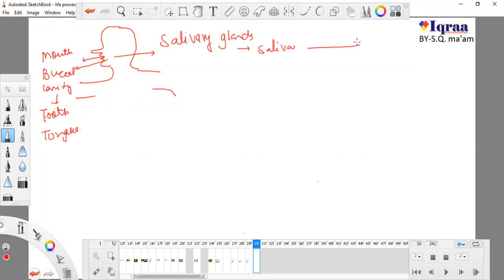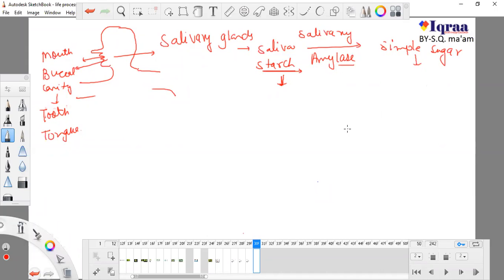And there is a presence of salivary amylase. This salivary amylase converts starch to simple sugar. Starch is not an absorbable form and it cannot be absorbed by our body, so the simple sugar, which is the broken down form of starch, is an absorbable form and our body can absorb it easily.